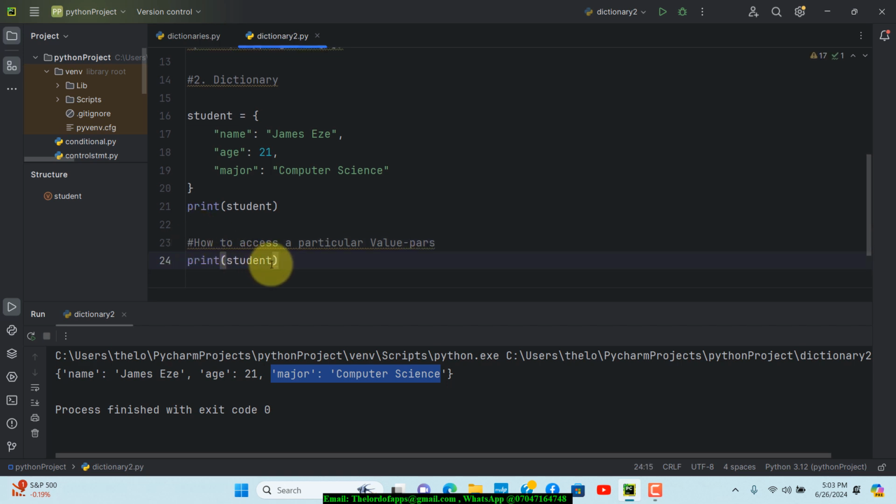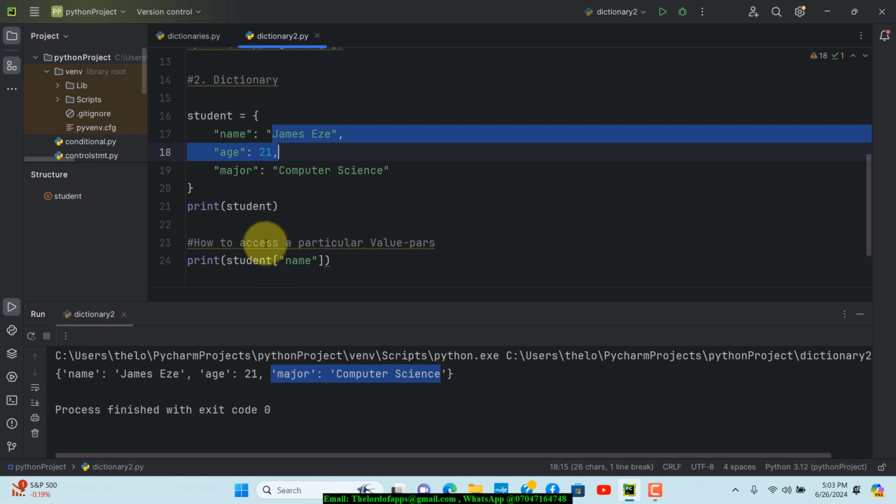I'm going to copy and paste that. Then we're going to introduce a square bracket right here to give us room to include this key, to be able to print whatever line that we want to print. Let's say we want to print out the person's name. We can go in right here and throw that in on that particular line. If you save the changes and run the code, you're going to see that we actually get the name.